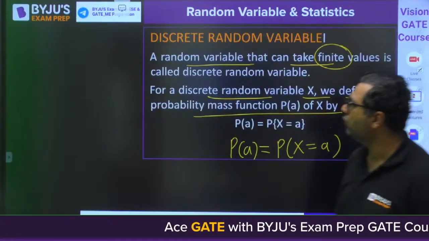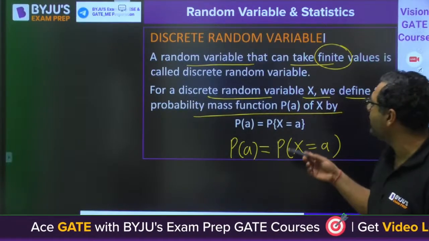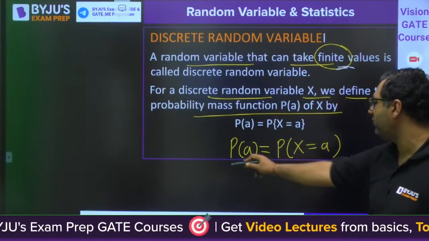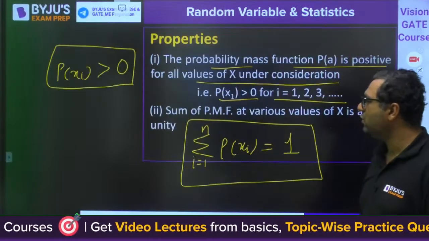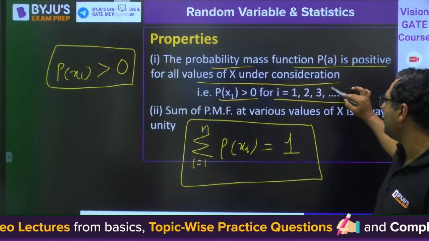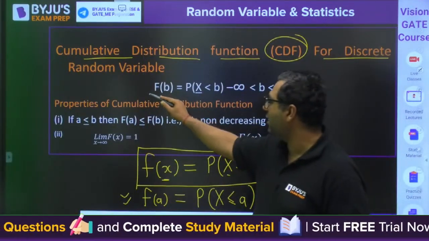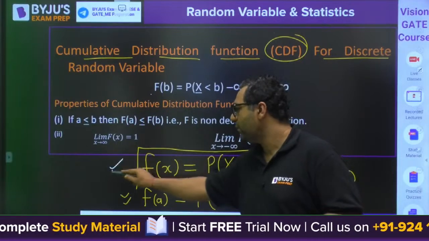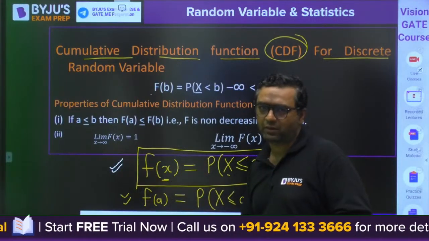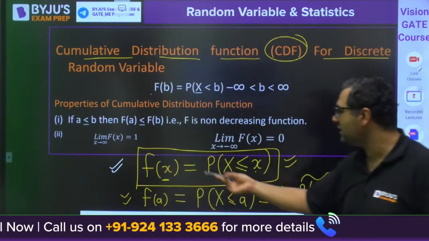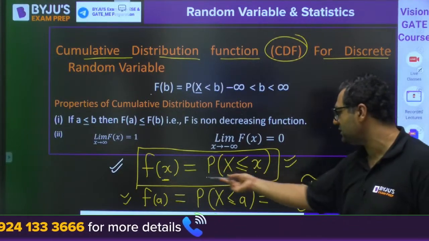Then I also told you how we define a discrete random variable. It is finite and I have defined it like this, and we also saw some properties. Here we use summation. Then if you are defining the cumulative distribution function, it is defined like that.